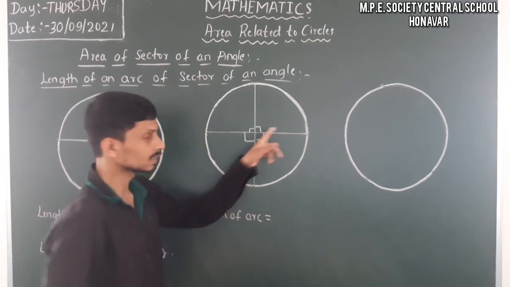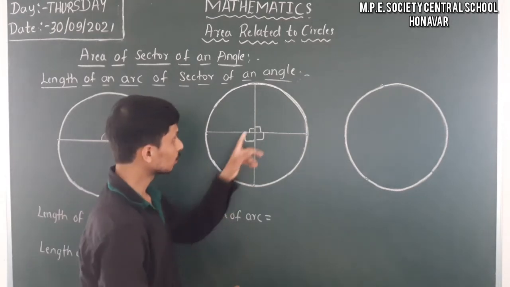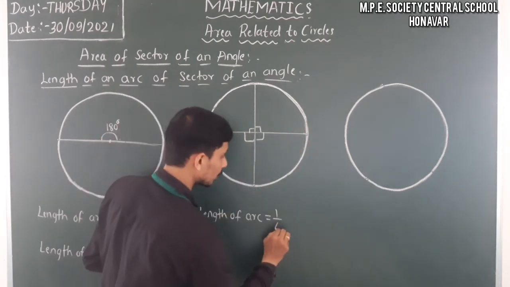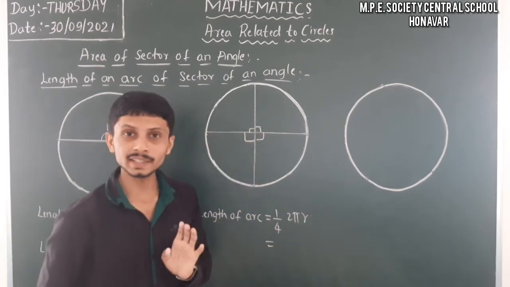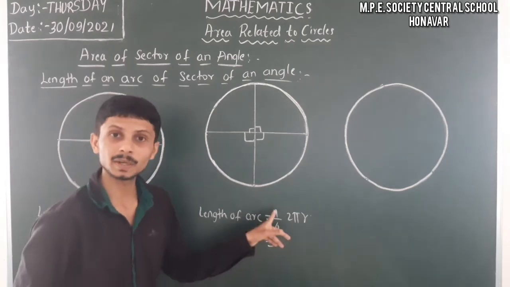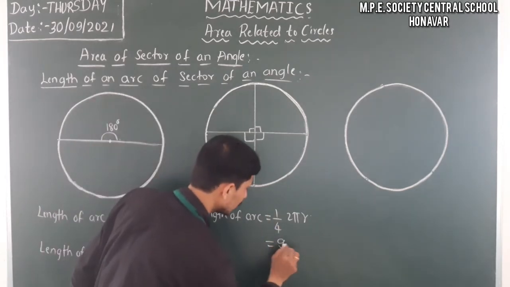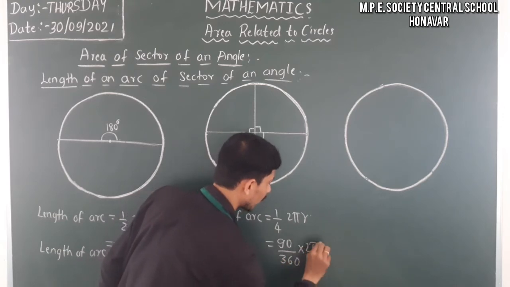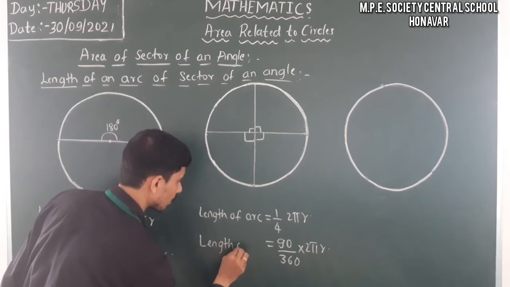In this case, the complete circumference splits into 4 equal parts. That is, one part is 1 by 4th of the complete circumference, 2 pi r. So the angle is 90 degrees here. How can we relate that? That is 90 by 360, and so we get 90 by 360 into 2 pi r. This is the length of the arc in this case.